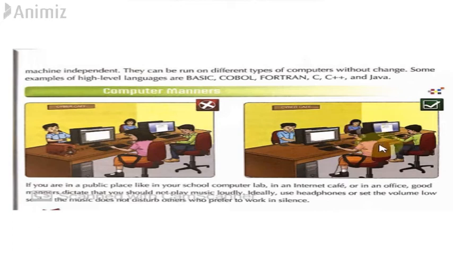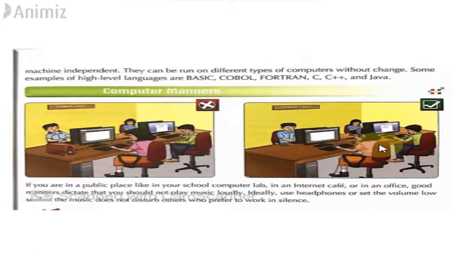Just like we have different etiquettes and manners for different things, we have computer manners as well. So what does it include? For example, if you are in a computer lab, firstly you are not allowed to play music loudly. If you are in an internet cafe, other people are sitting next to you and using computers at the same time.